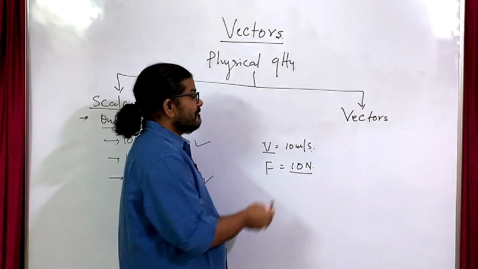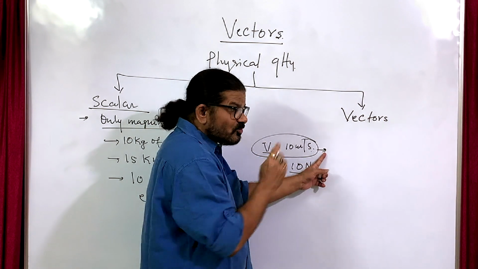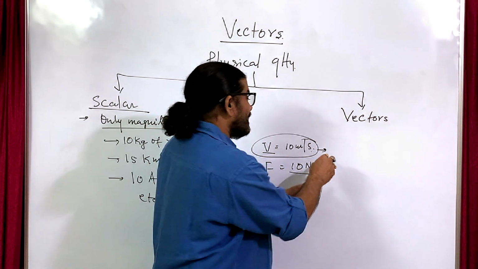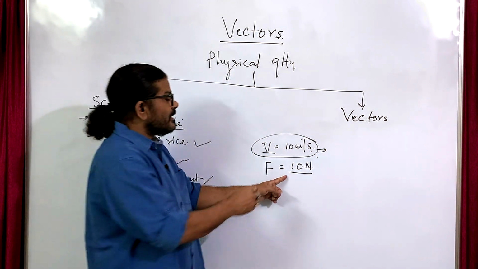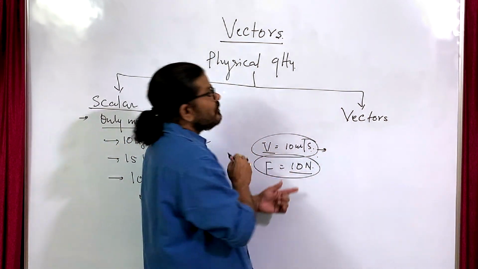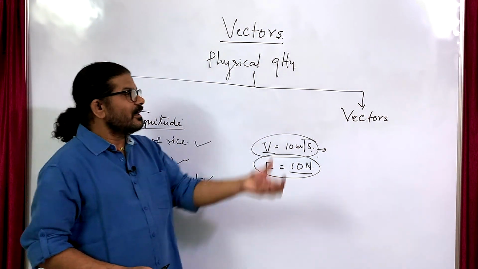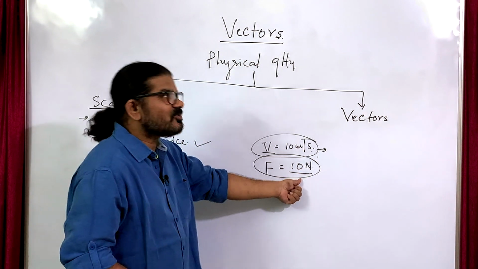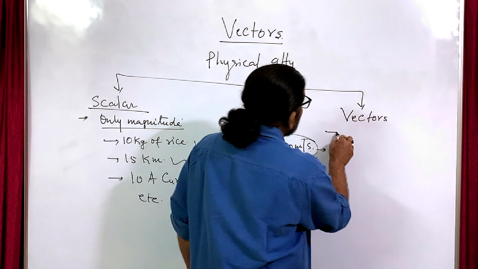So if I say 10 meter per second towards east, this east direction makes the whole quantity a vector. And 10 Newton acting vertically downward or vertically upward makes a vector.